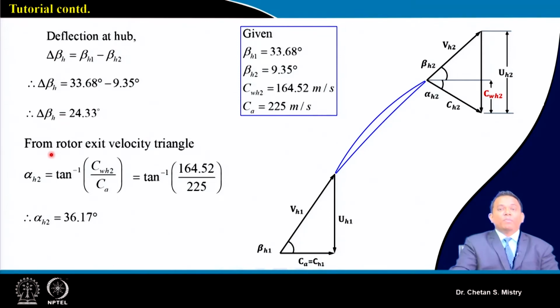With this delta beta, we will be moving forward with the calculation of alpha 2, and we will be calculating what our relative velocities will be. Based on the velocity triangle, we can say tan alpha 2 is CW2 divided by CA, and this is coming as 36.17 degree.